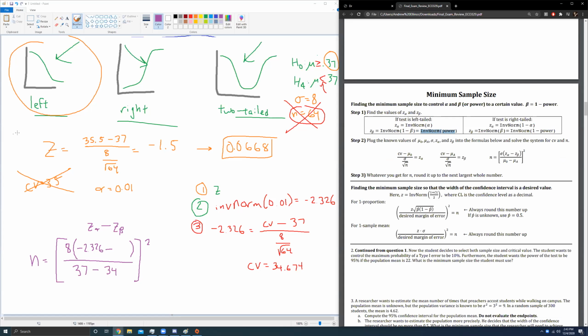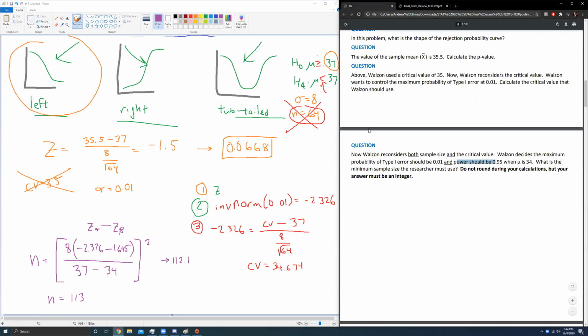So I'm going to put that, 1.645. So we have 8 times negative 2.326 minus 1.645, divided by 37 minus 34, which is just 3. Then I square that result, and then I round up. I got 112.1, but with minimum sample size questions, we always round our answer up. So I got 113, and that's all there is to it for that question.